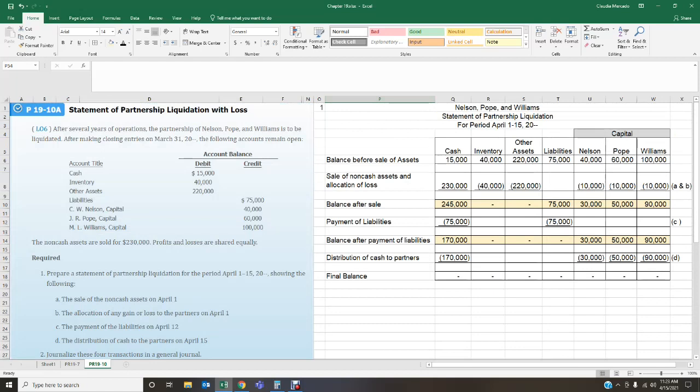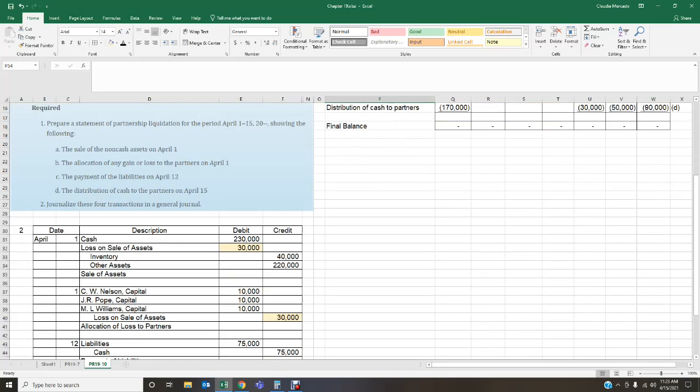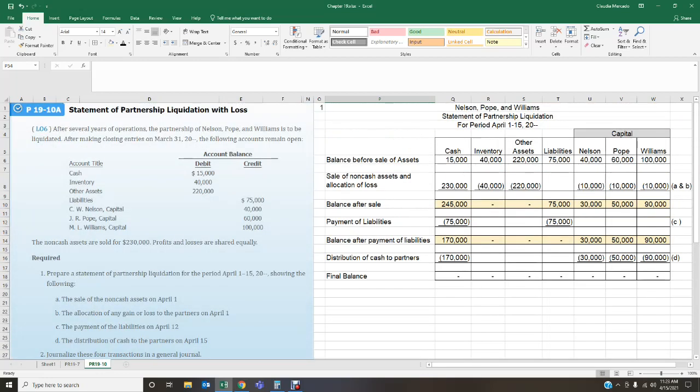First, we have to prepare the statement of partnership liquidation. Make sure that we sell our assets, that we pay our liabilities, and then last but not least, we distribute the cash to our partners. Once we have this completed, we can journalize the entries. Like I stated before, this is a very important problem.